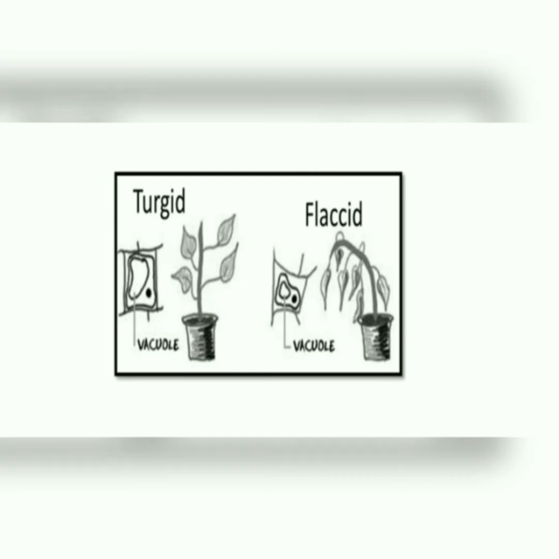As you can clearly see in this diagram, dears, in a turgid condition, the plant's body will stand erect, while in the flaccid condition, when it loses water, it drops down, because the vacuole also shrinks due to the loss of water.